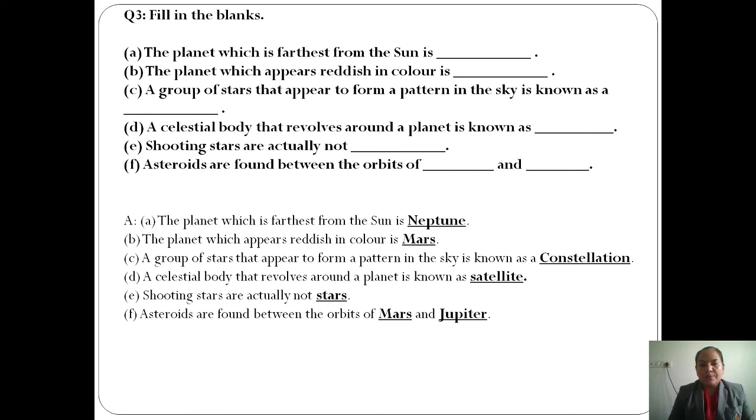Asteroids are found in the orbits of Mars and Jupiter is the correct option. I think it is clear to you children. I have already given the notes, and this is just a revision part of it. Is it clear to you all?